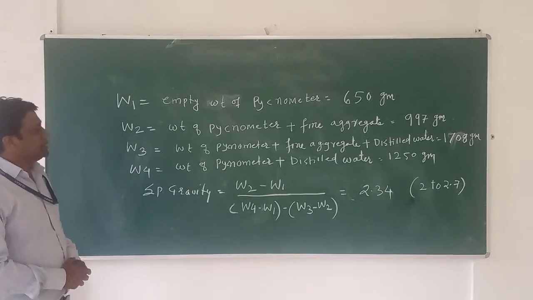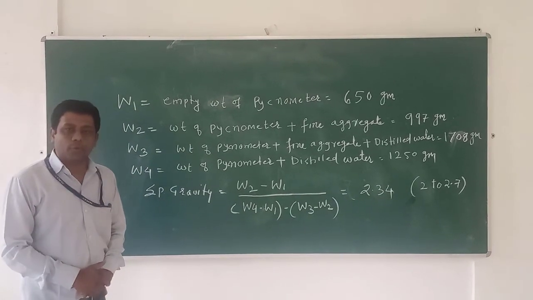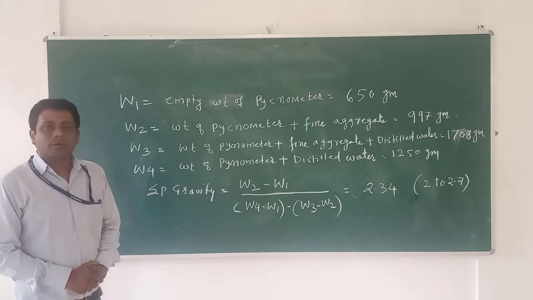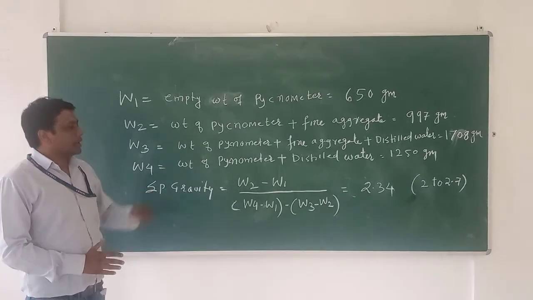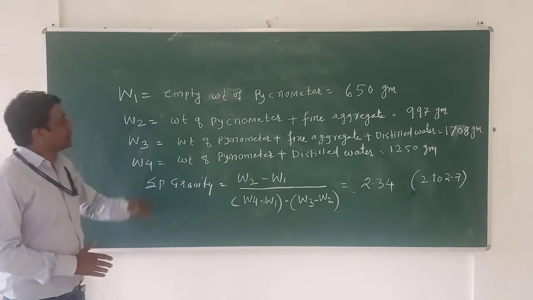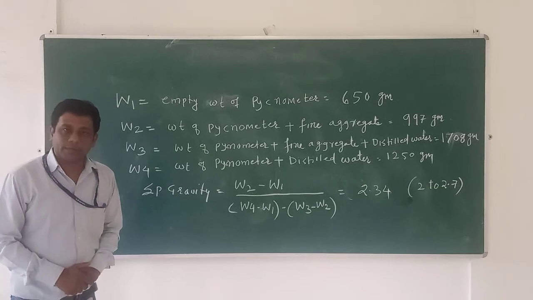There is one range that the specific gravity should not exceed 2.7. Here our value is equal to 2.34. So this is the correct value and we have found the correct specific gravity of the fine aggregate material. Thank you.